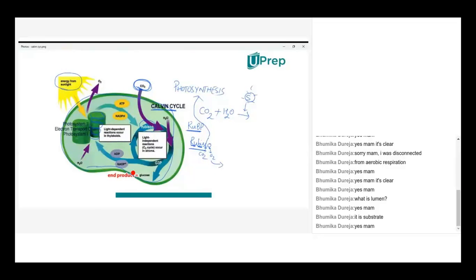The acceptor is the enzyme Rubisco, which will act upon substrate RUBP, and there will be chain of reactions, and end product is glyceraldehyde 3-phosphate. Glyceraldehyde 3-phosphate is the product during the Calvin cycle.